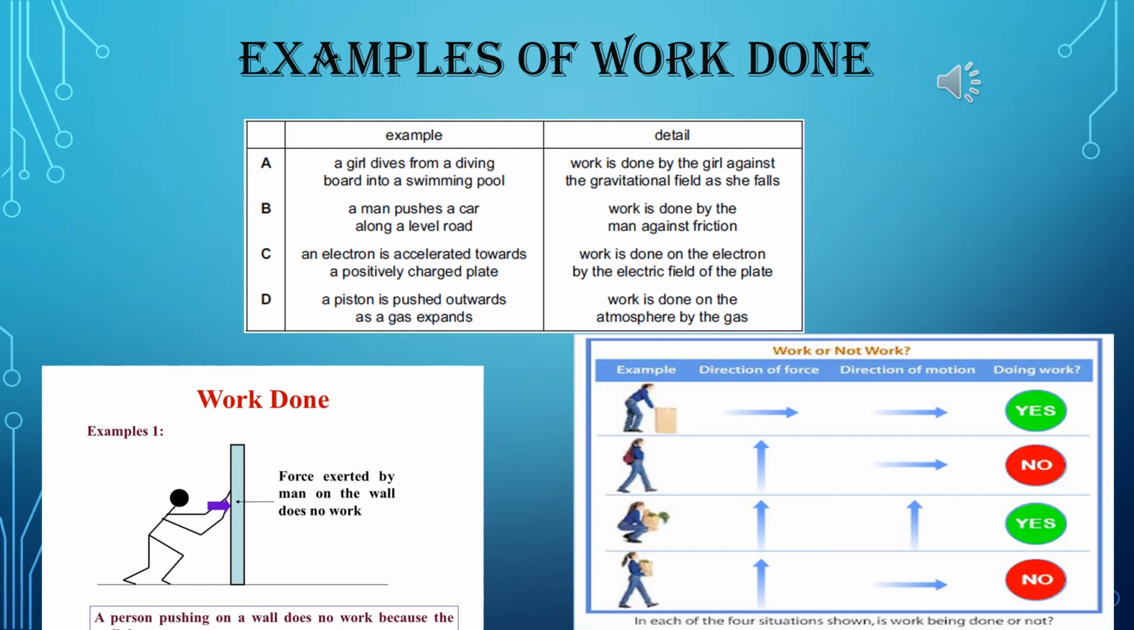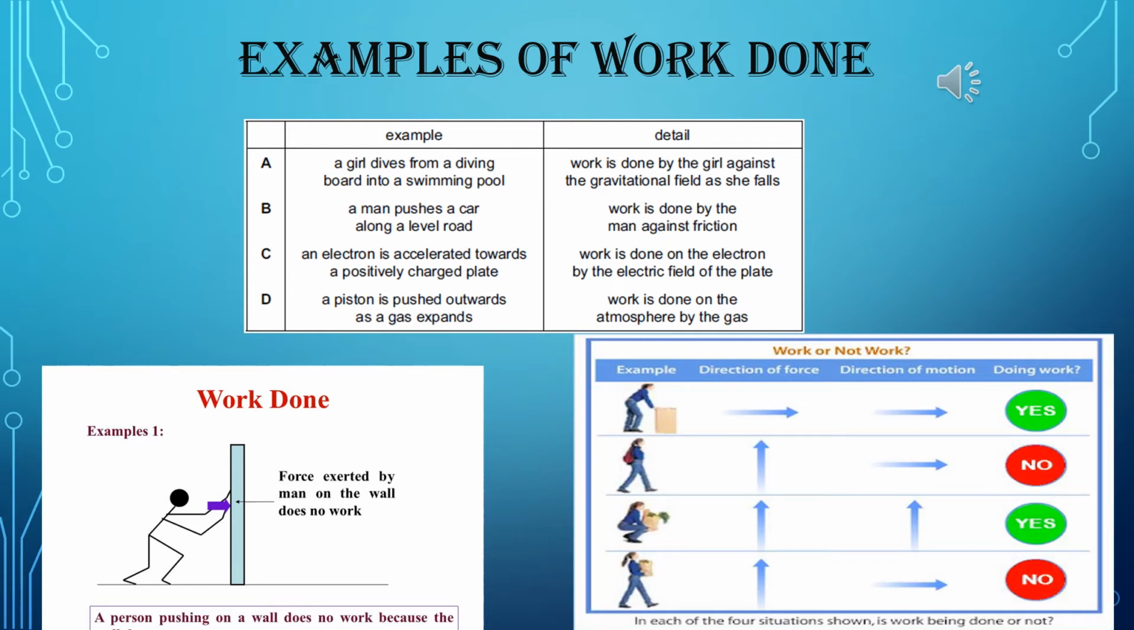First, see the first person. Here direction of force and direction of motion are same. That's why that person is doing some work. The second one, here direction of force and direction of motion are perpendicular to each other. That means this person is not doing any work.